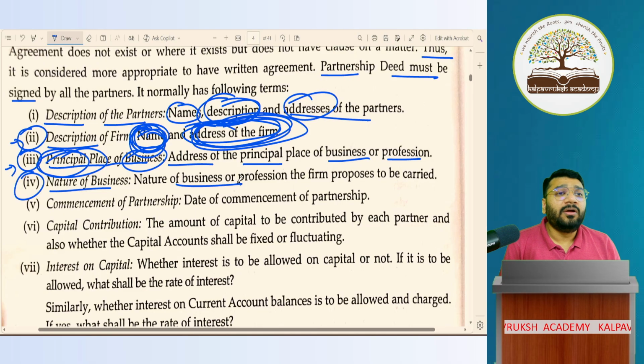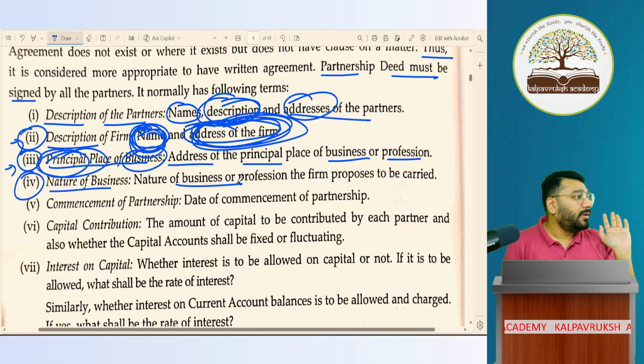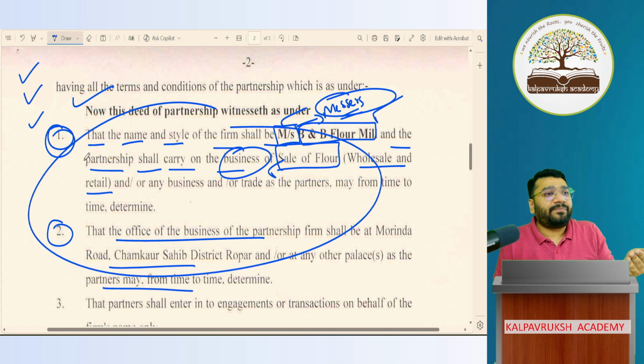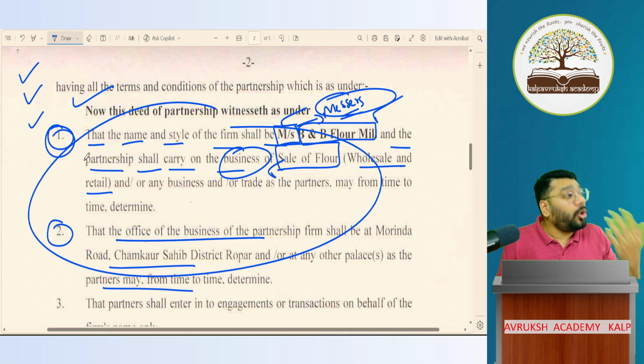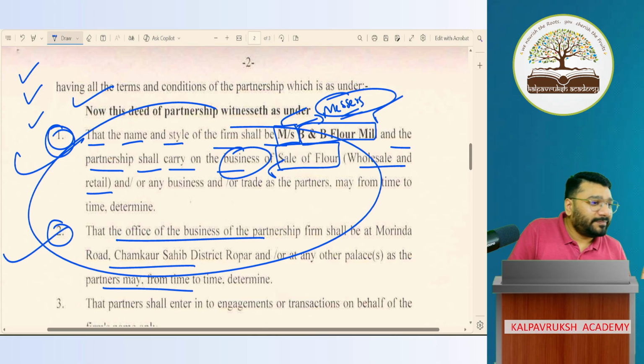Sir, how do I frame all this? Don't apply too much of a mind. Go to ChatGPT and tell it, give me all these points. It will do it well. But the exam is something you have to write and come, no? This much alone you remember. The legal language is not required now. You'll learn this language when you do CA, CS or a law course. At that time you'll be taught how to frame the agreement. Now people don't stress that much because ChatGPT itself gives all of this. So you don't have to take so much stress.